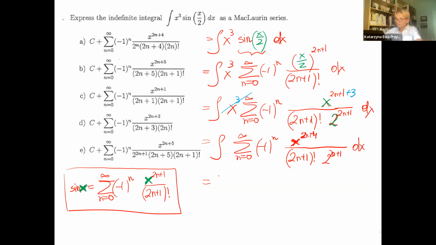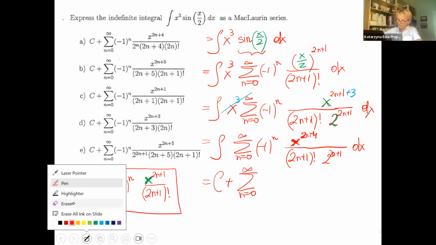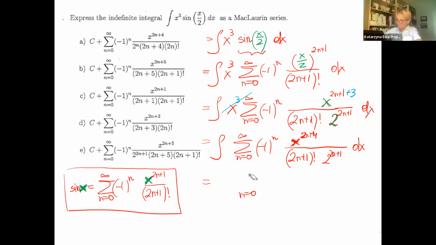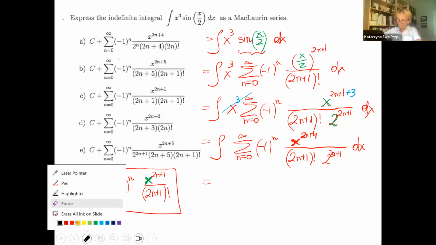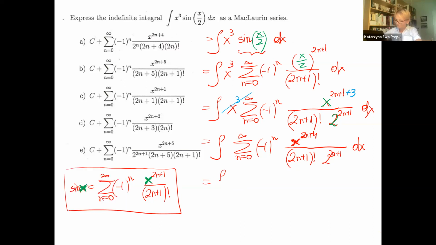That means I will copy everything, the constant of integration, of course. Let's actually wait a second, because we still didn't integrate. One more line. I could, but I would like to write for you that we are just integrating that part.